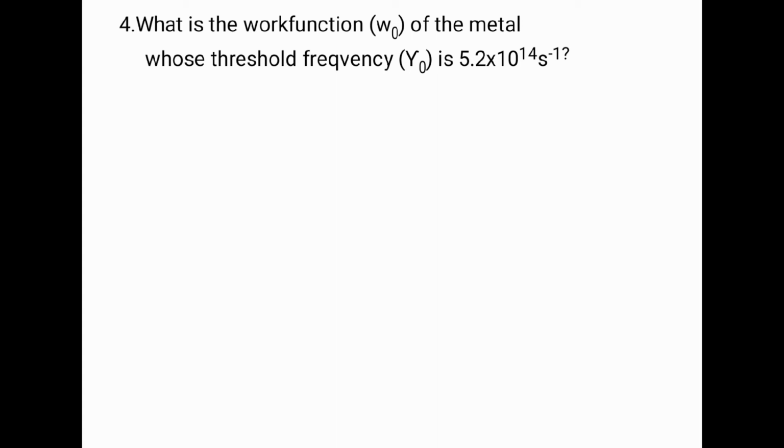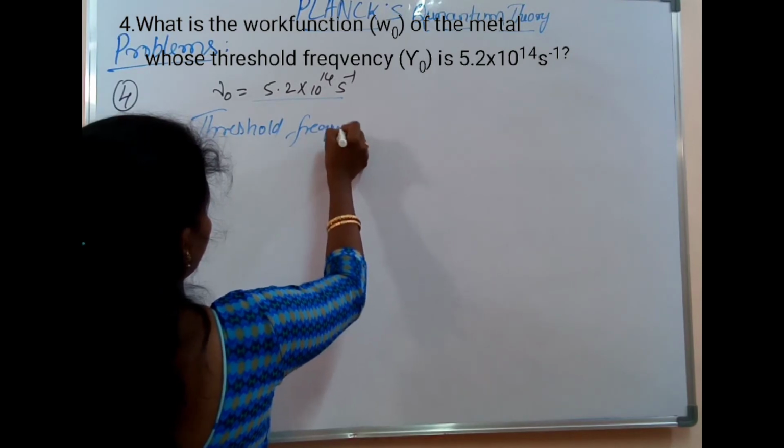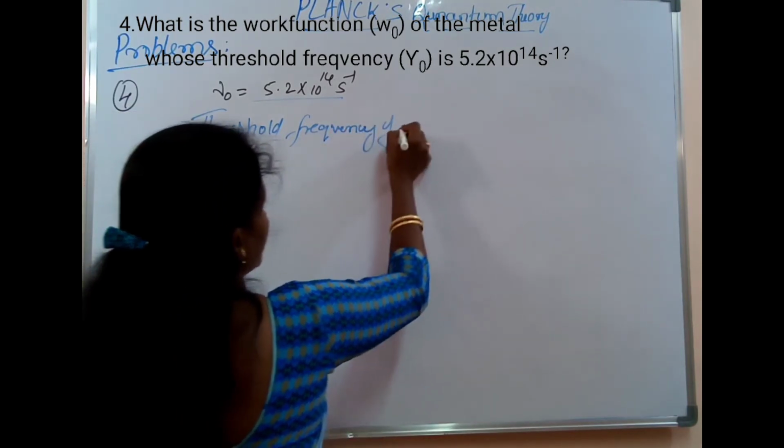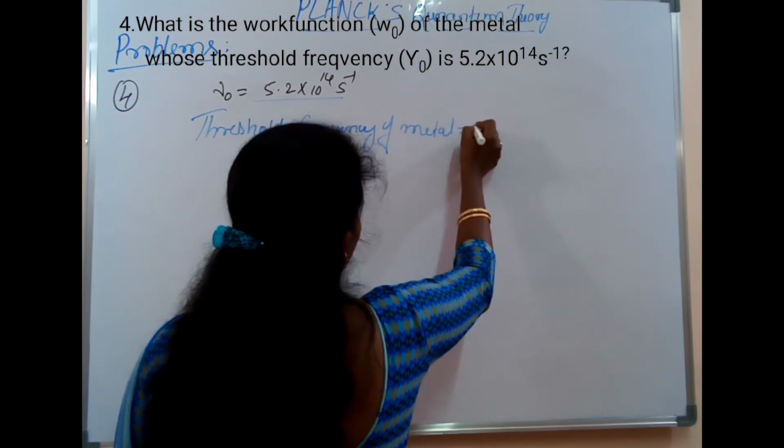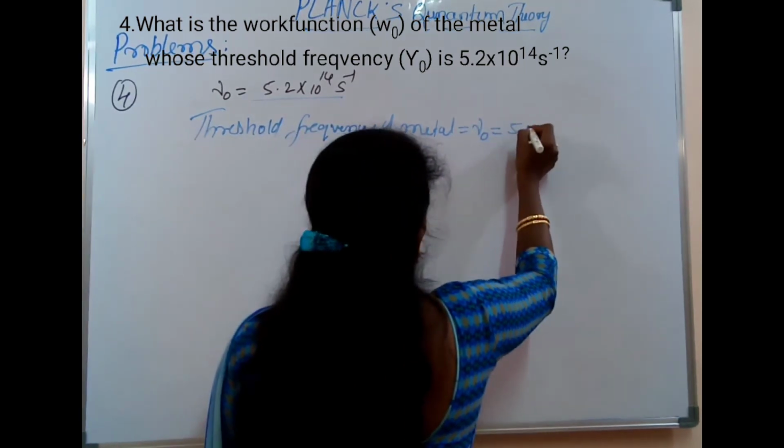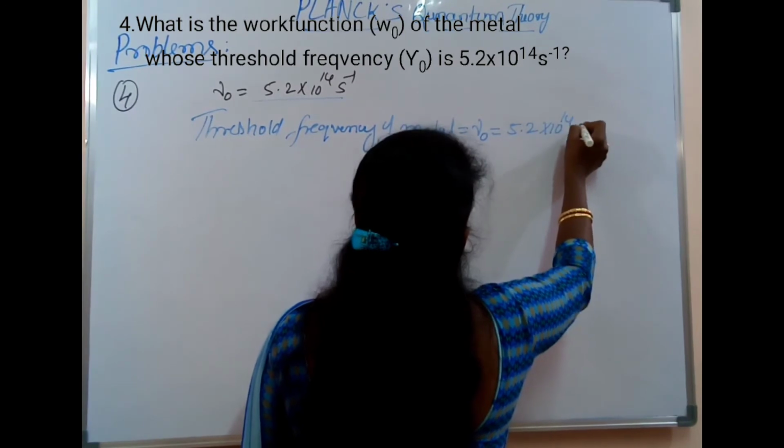What is the work function W naught of the metal whose threshold frequency is nu naught, 5.2 into 10 to the power of 14 per second? Here they have given the threshold frequency of the metal. This will be equal to nu naught, that is 5.2 into 10 to the power of 14 per second.